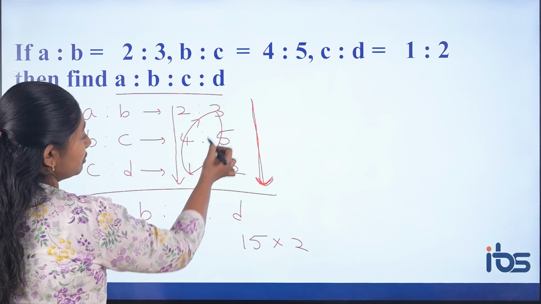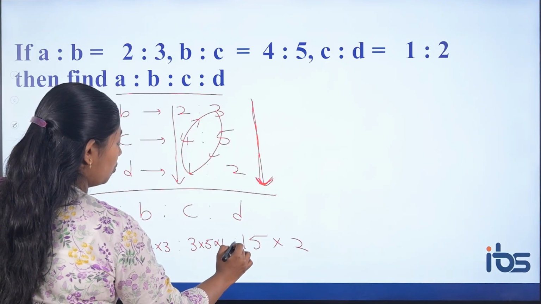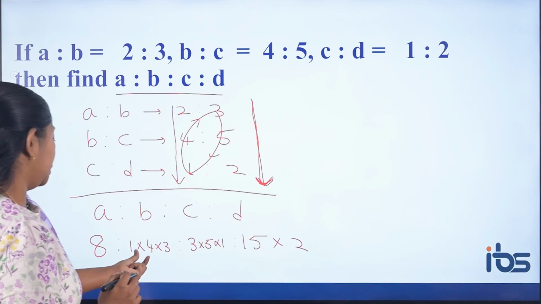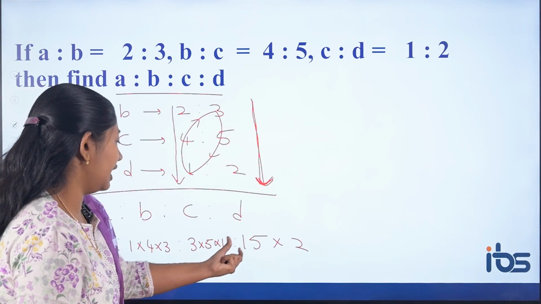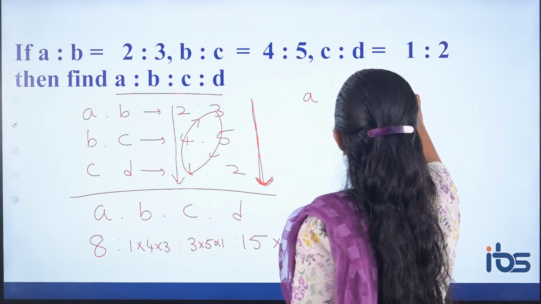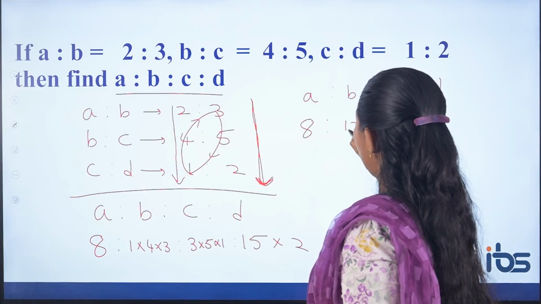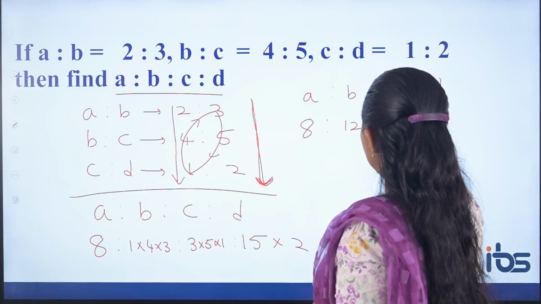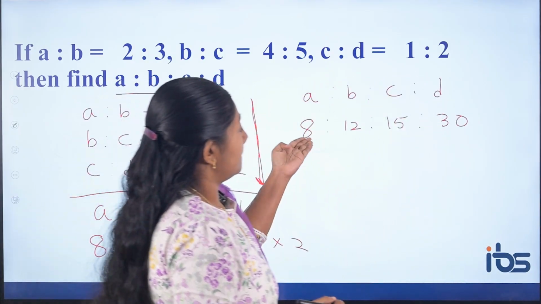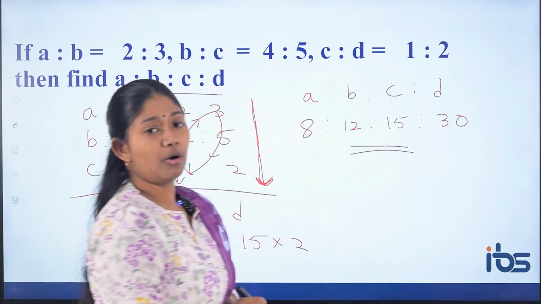Then next C is what? 3 into 5 into 1. So if you simplify, what are you getting? Here you have got 12, then 15, then 30. So at last what you are getting is A is to B is to C is to D value as 8 is to 12 is to 15 is to 30. All these are divisible by 2, but 15 is not divisible by 2. So this is the lowest form of expressing.